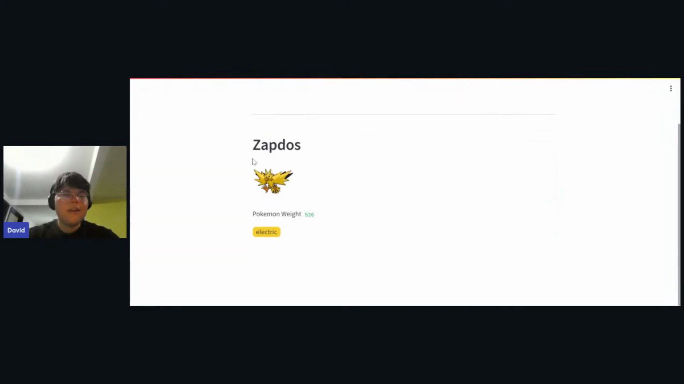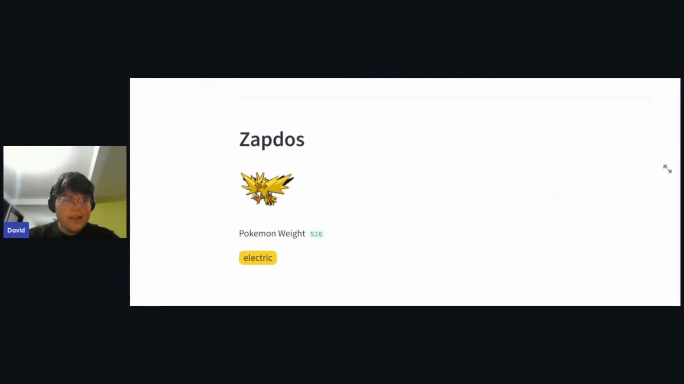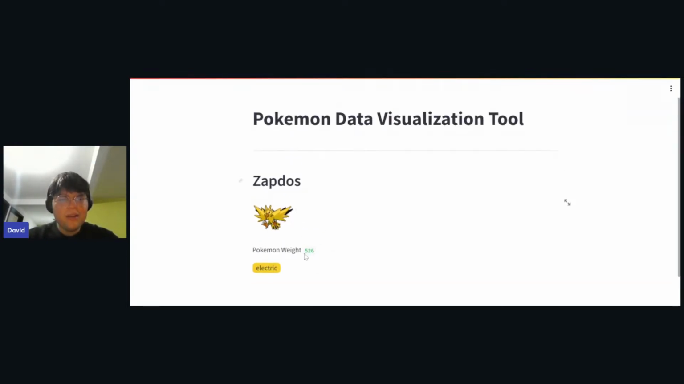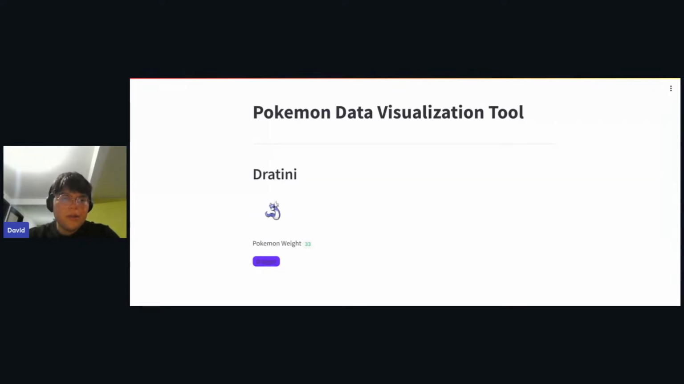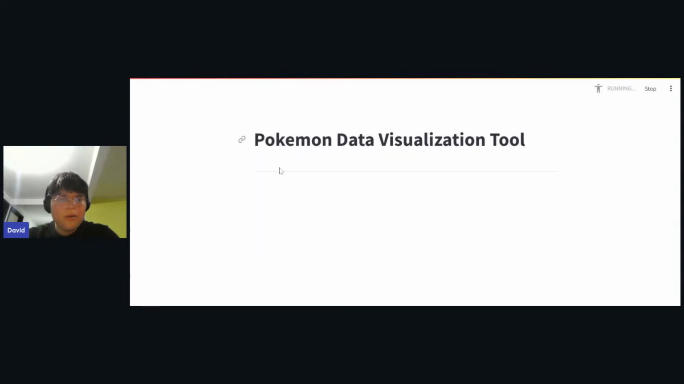Yeah, let's go. And also we have a legendary Pokemon, so that is like a lucky side. So we have a Zapdos. It has a weight of 526 pounds, and it is an electric type of Pokemon. And if we reload this, we're going to now have a dragon Pokemon that is Dratini. Let's see, what kind of Pokemon are we getting now?